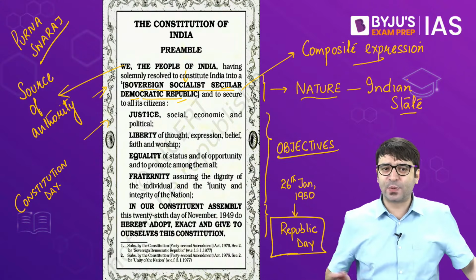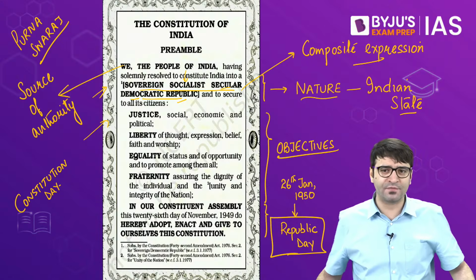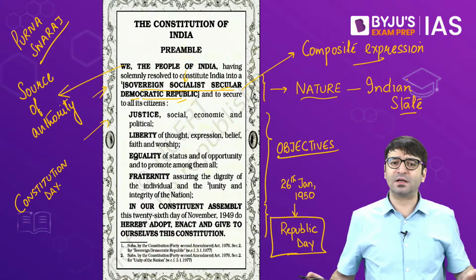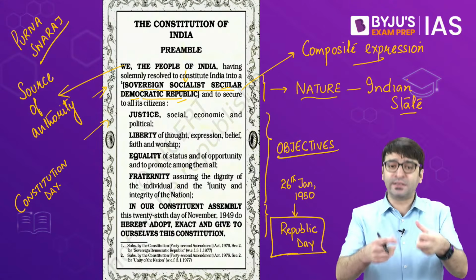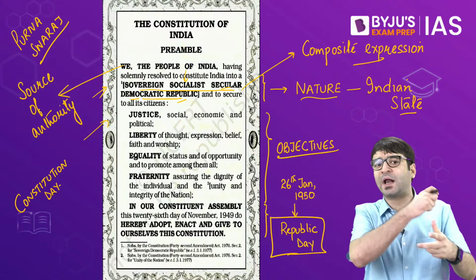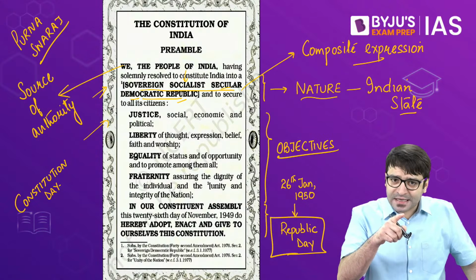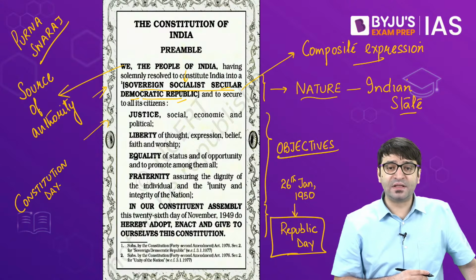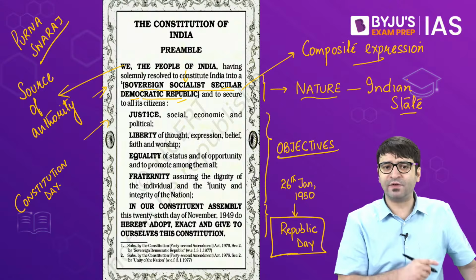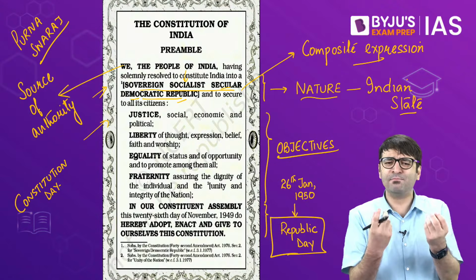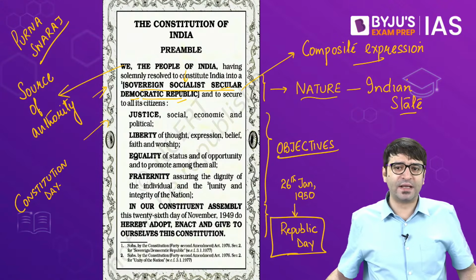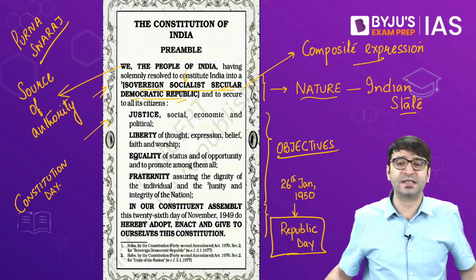But it was in 1929, at this historic session of the Indian National Congress conducted in Lahore, that the Indian National Congress said, enough is enough. Now we need complete independence, Purna Swaraj. And it was in this historic session that it was decided, from now onwards, we will celebrate Independence Day every 26th January as a symbolic gesture. And the first Independence Day was celebrated on 26th January 1930.